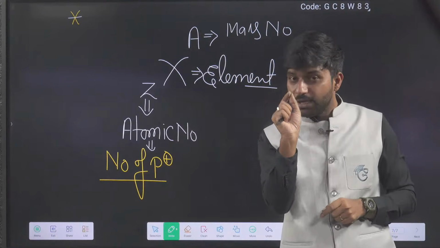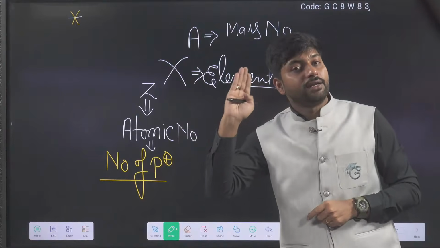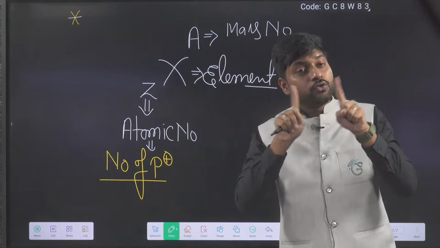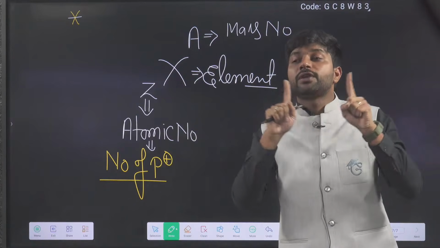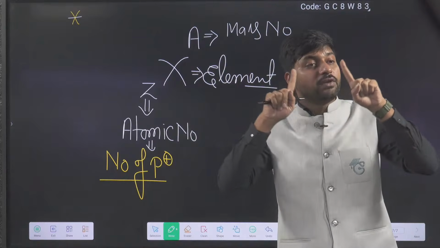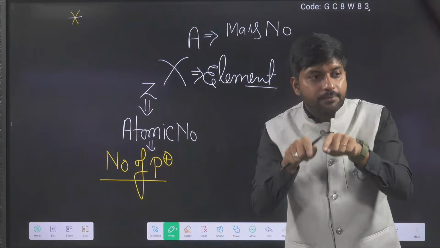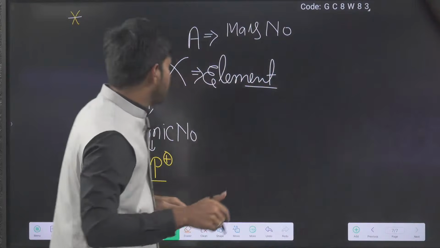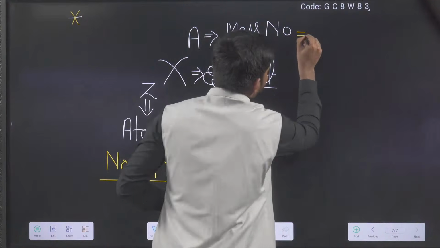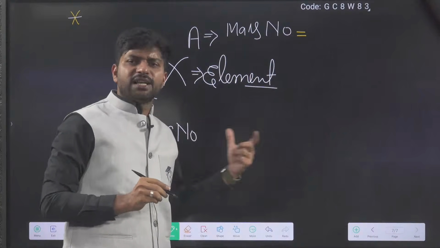I am telling a very minute thing. Mass number and atomic mass are two different terms. They explain two different points, but their values are nearly the same. Very good. So now, what is mass number? What is A?